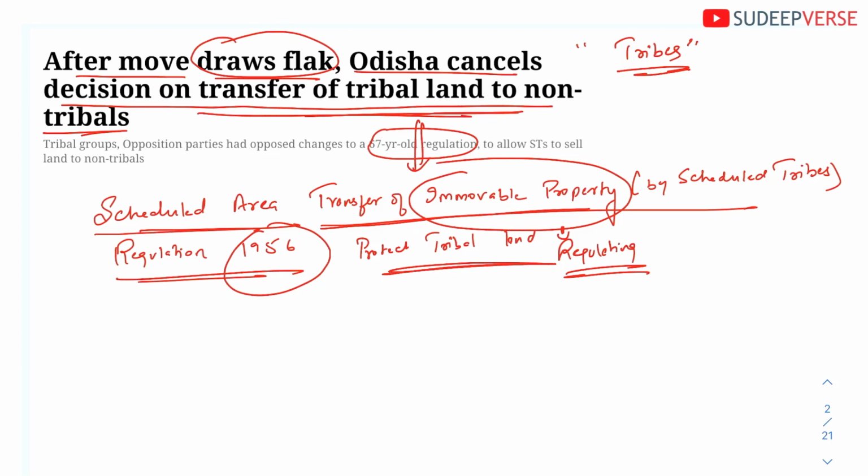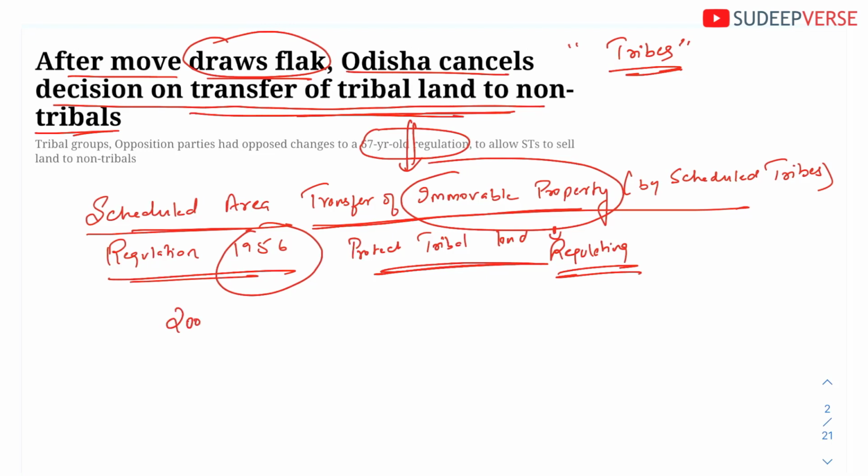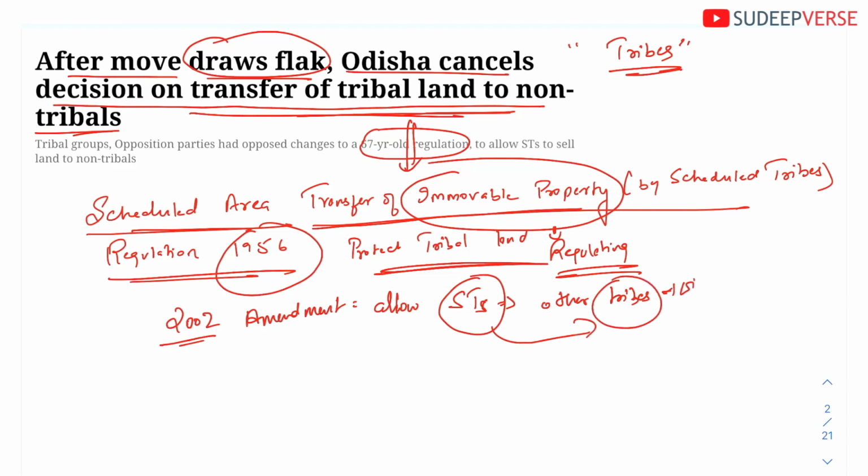Okay, however, the Odisha government in 2002 came up with an amendment, and in this amendment they allow the scheduled tribes to transfer the land to other tribes. So a scheduled tribe can transfer to another tribe within the same community. Okay, that is, they are not allowed to transfer the land to non-scheduled tribe population, but they can transfer the land from a scheduled tribe to another scheduled tribe. Okay, so this amendment was allowed in 2002.